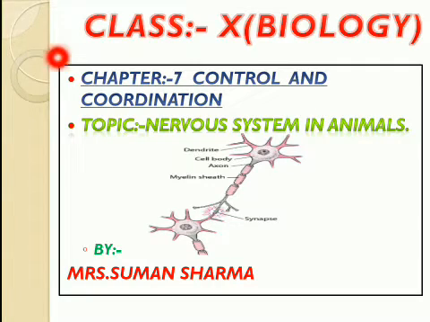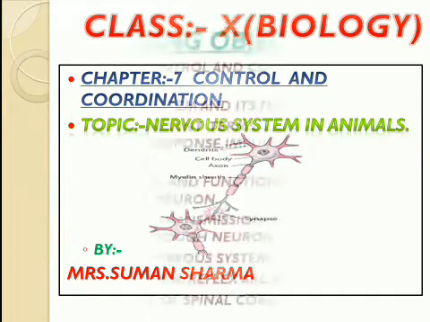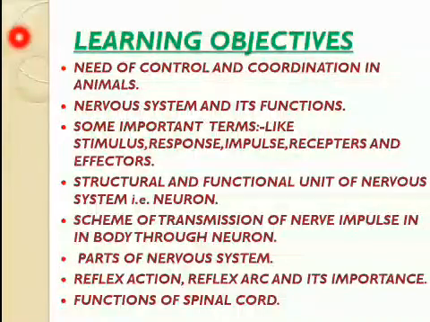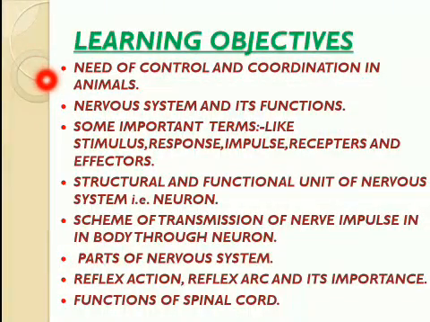Today we will start chapter 7, control and coordination. The main topic of today's lecture is nervous system in animals. In today's lecture we will study in detail about need of control and coordination in animals, nervous system and its functions.